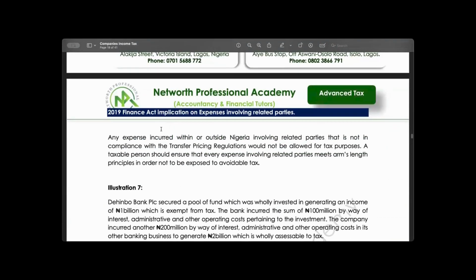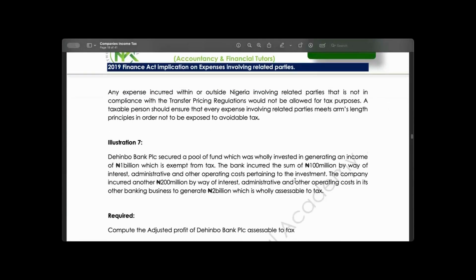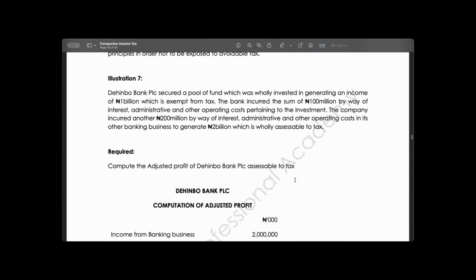Now, what about related party expenses? Any expenses incurred within or outside Nigeria involving a related party that is not in compliance with transfer pricing regulation will not be allowed for tax purposes. A taxable person should ensure that any expenses incurred involving a related party are at arm's length. They are at arm's length. Let's look at this illustration.